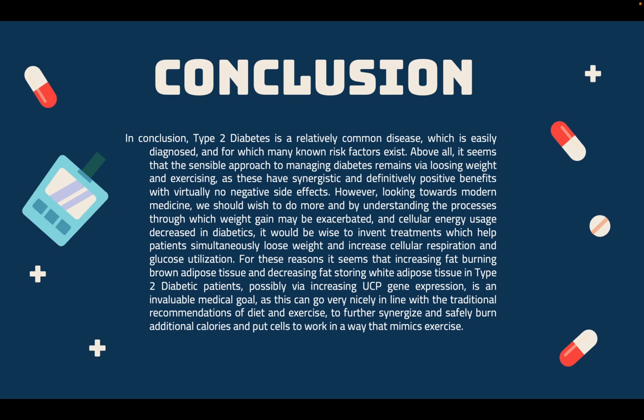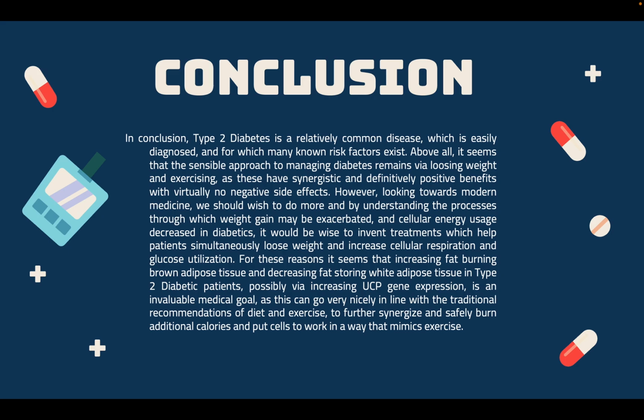In conclusion, type 2 diabetes is a relatively common disease which is easily diagnosed and for which many known risk factors exist. Above all, it seems that the sensible approach to managing diabetes remains via losing weight and exercising, as these have synergistic and definitively positive benefits with virtually no negative side effects. However, looking towards modern medicine, we should wish to do more, and by understanding the processes through which weight gain may be exacerbated and cellular energy usage decreased in diabetics, it would be wise to invent treatments which would help patients simultaneously lose weight and increase cellular respiration and glucose utilization.